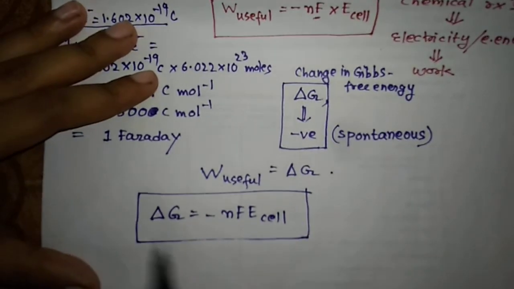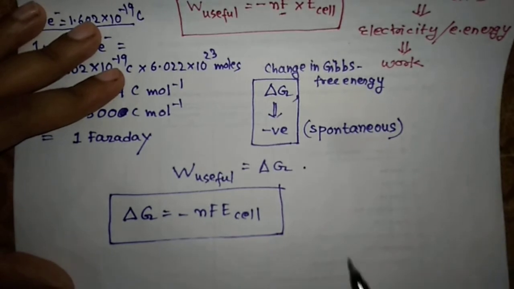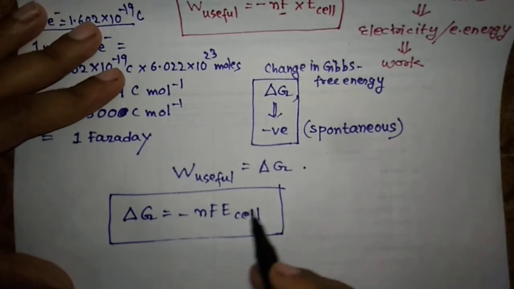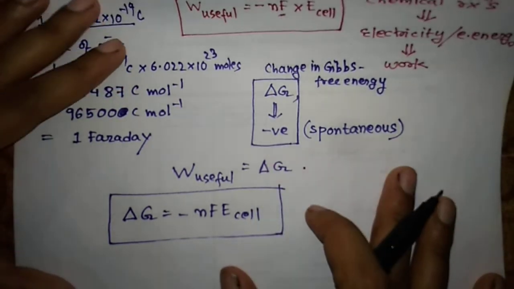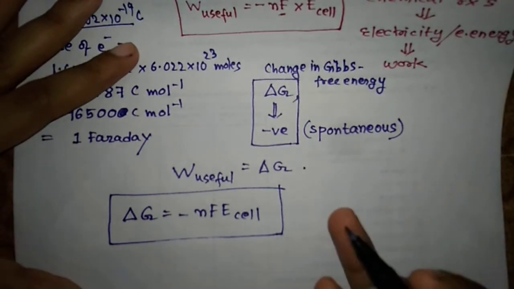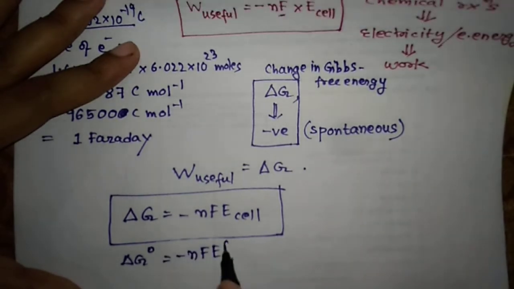From here we can find out the change in Gibbs free energy by knowing the E cell. Okay, now we are concerned very much about the E naught cell, because if we want to compare the potential, we need the E naught cell, and for that the delta G naught comes into the picture.